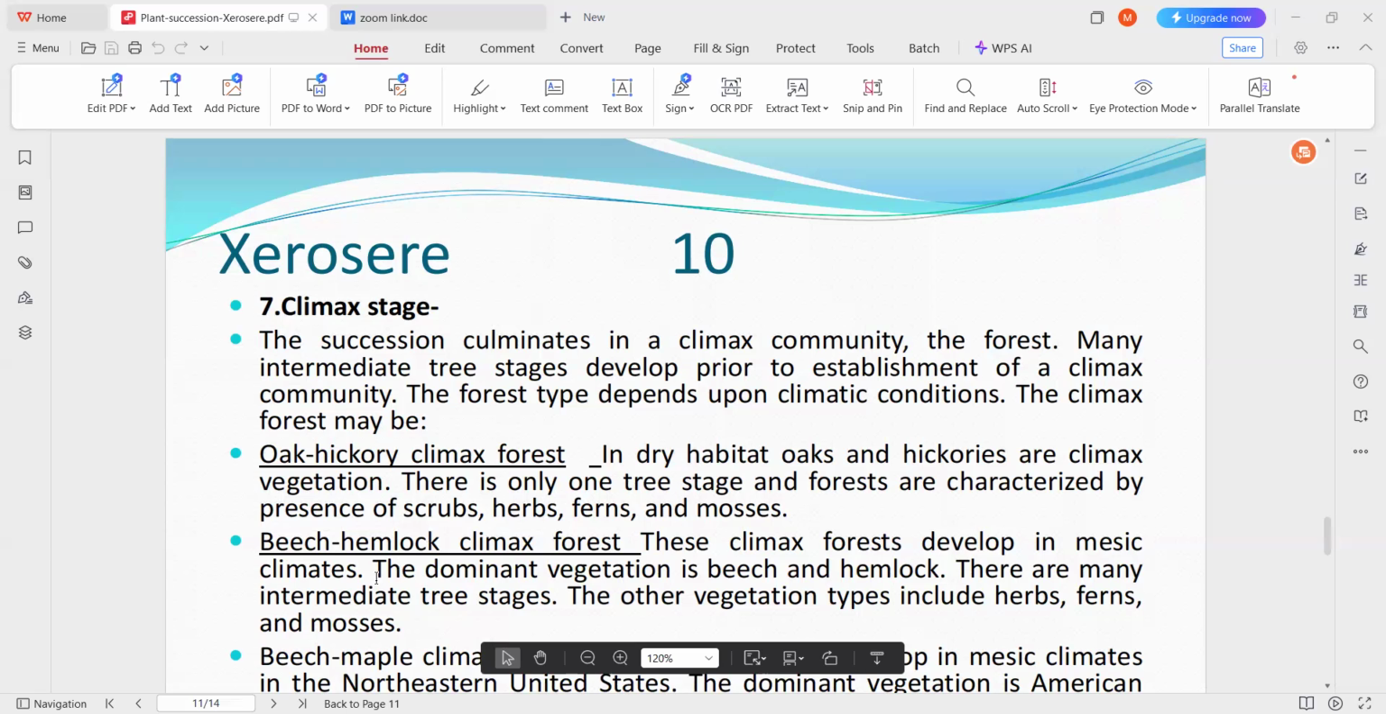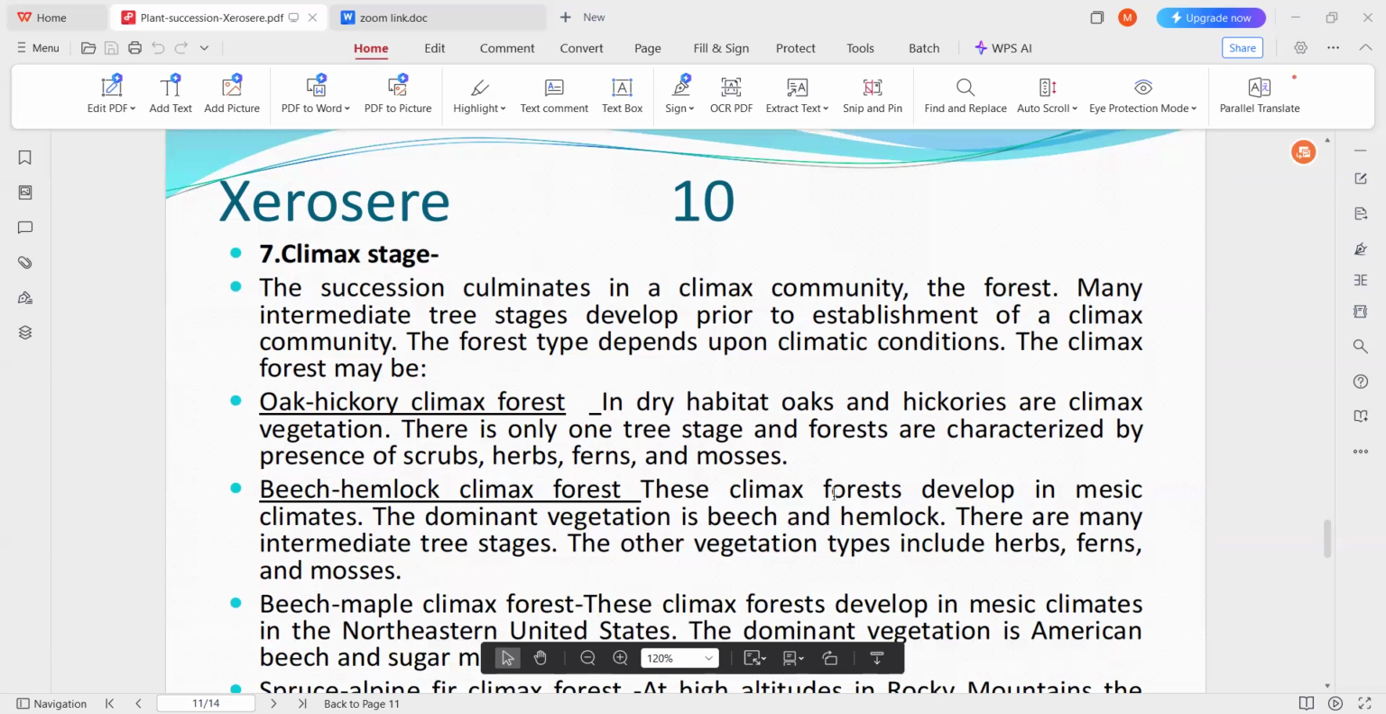Another one is the beech hemlock climax forest, the climax which develops in mesic climates. So in dry climates, the oak hickory climax forest will be formed, whereas in mesic conditions, the beech hemlock climax forest forms. Here also vegetation types like herbs, ferns, and mosses are present in the forest.